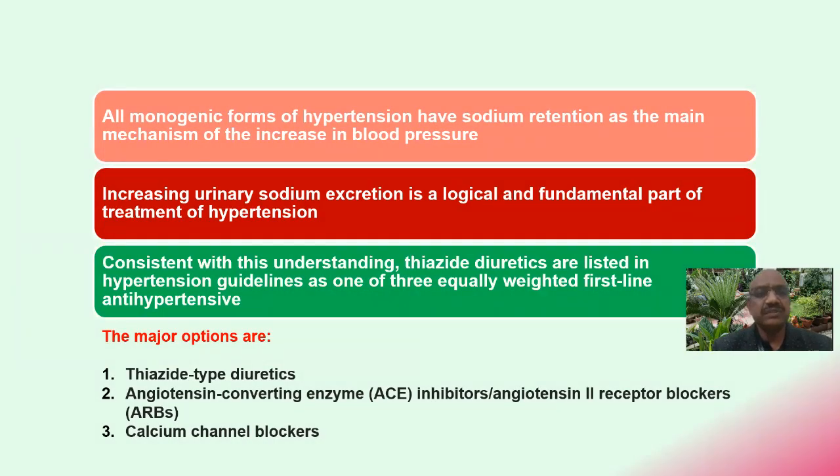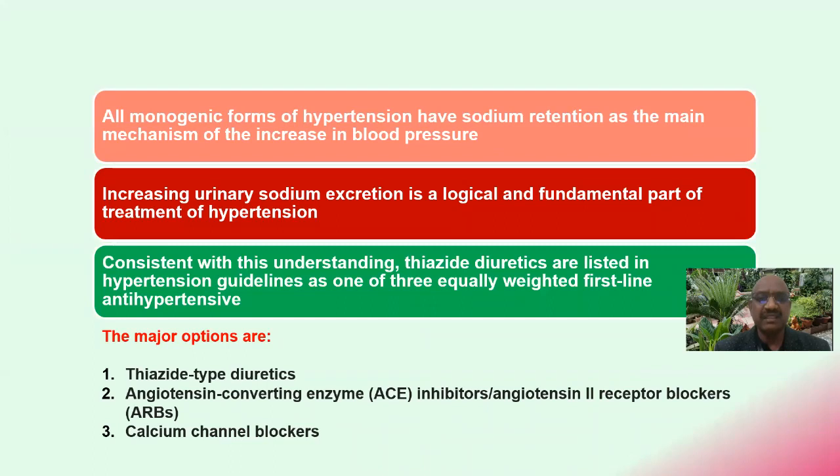It is well known that all monogenic forms of hypertension have sodium retention as the main mechanism of the increase in blood pressure. So increasing urinary sodium excretion is a logical and fundamental part of treatment of hypertension.